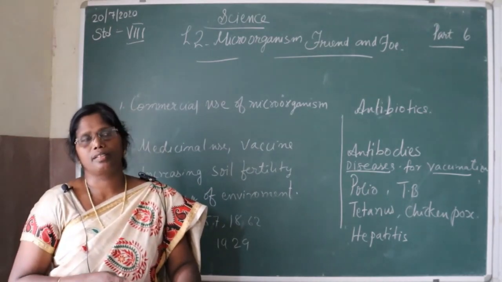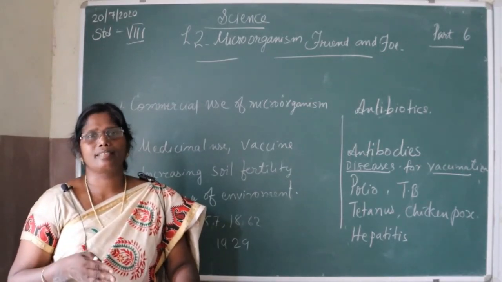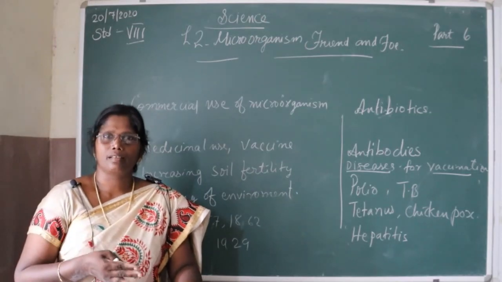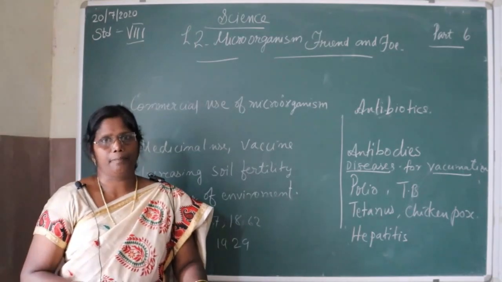They decompose these materials into simple substances, and these simple substances are mixed with the soil. Again, the plants can absorb them.